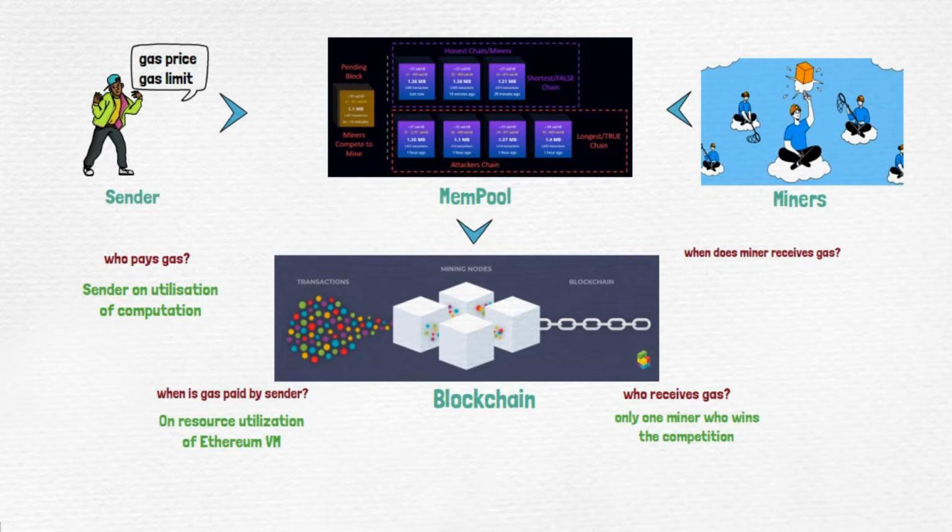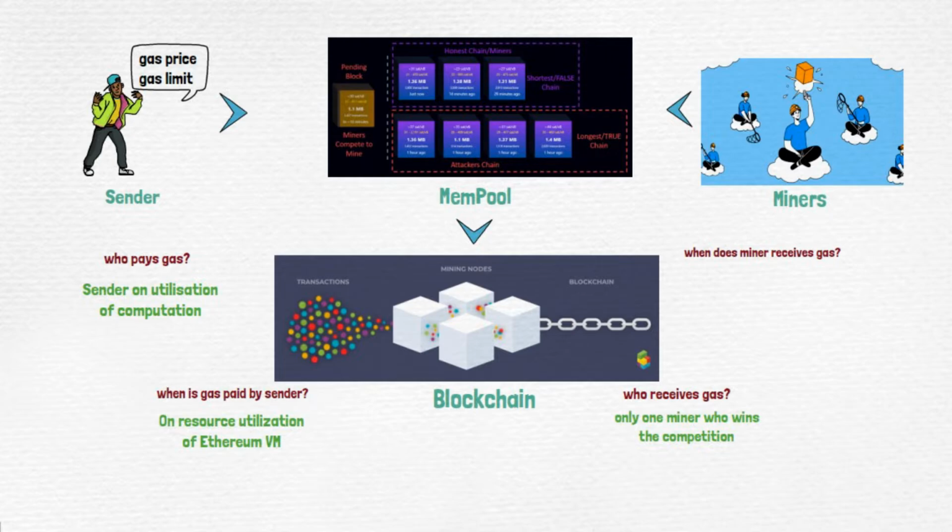Now when does the miner receive the gas? Only after successfully including this transaction in the block. It means that the final target of the miner is to complete the activity before anyone else does, reach this milestone, and then put it on the blockchain.